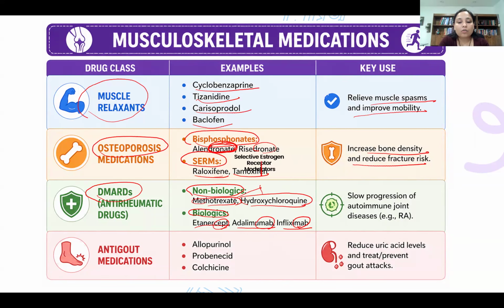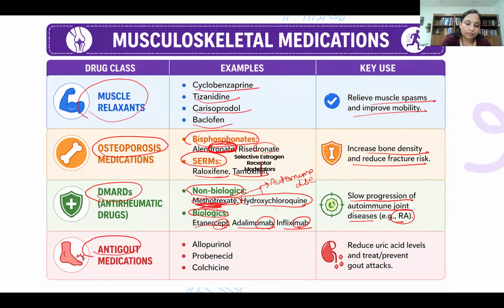These two medications can also be used for other autoimmune diseases, okay? Hydroxychloroquine and methotrexate are two very important medications for rheumatoid arthritis. This medication can also be used in cancer. All right. So these medications slow the progression of autoimmune joint disease, that is rheumatoid arthritis.